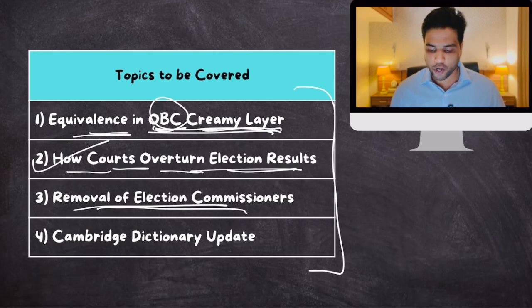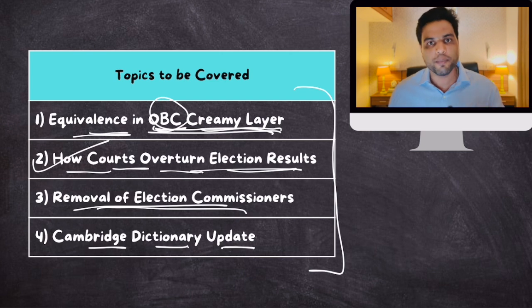And in the end, we'll talk about Cambridge Dictionary update. Some new words, some new slangs which are used by Gen Z and Gen Alpha. This new generation uses some words like delulu, right? So these words have been added in Cambridge Dictionary. So now they have officially become a part of English language. So we'll talk about these words and we'll also talk about the criteria of inclusion of words in Cambridge Dictionary. How are words included in Cambridge Dictionary? What criteria is followed? Clear?